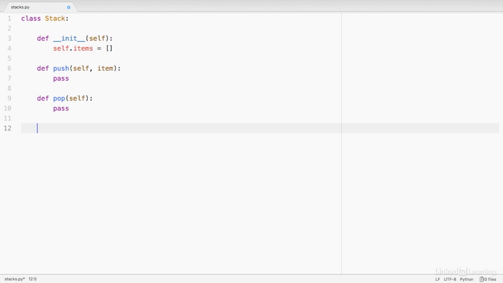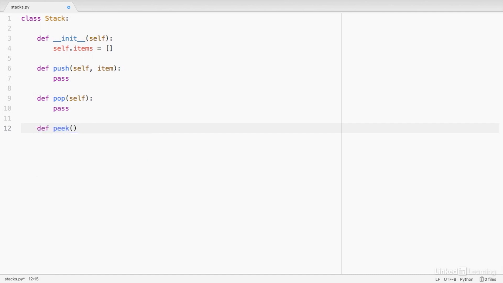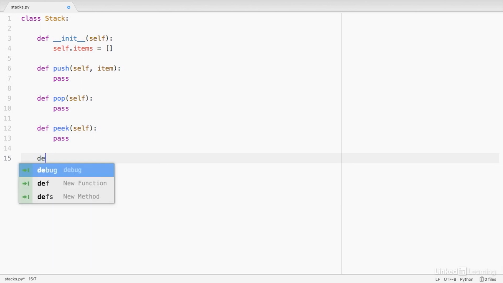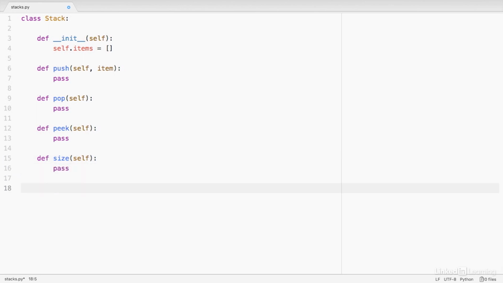Building on top of these two basic things, there are three other things we probably want to be able to do. The first is we'll want to peek, perhaps, at what the next item is that's going to be removed. We may want to know how many items are in the stack, and the word we use for that is size. And lastly, we may want to know whether or not the stack is empty. So we've stubbed out all of the methods for our stack class, and we'll start filling them in.